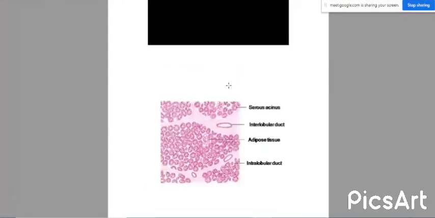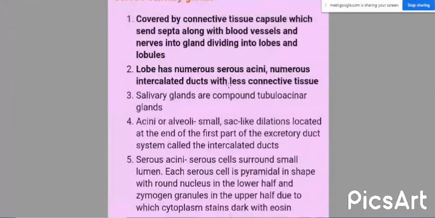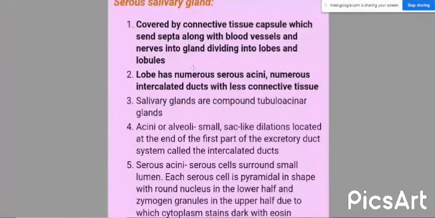So we will study the features of the serous salivary gland. The first two points are common to all the salivary glands. First, it is covered with a connective tissue capsule, which sends septa along with the blood vessels and nerves into the gland, dividing the gland into lobes and lobules. That I have already told you.